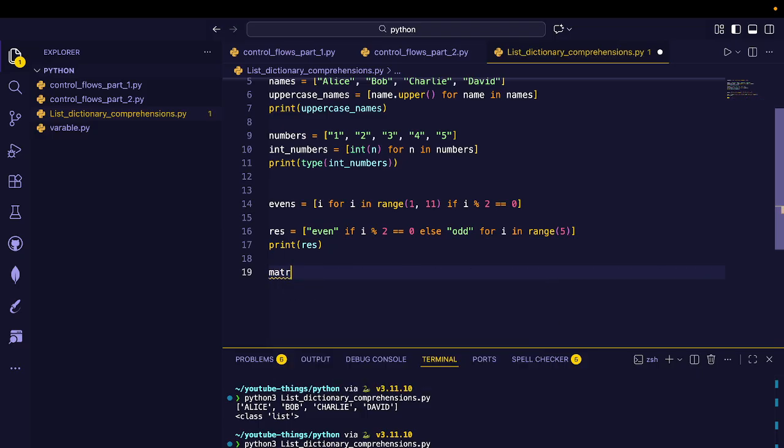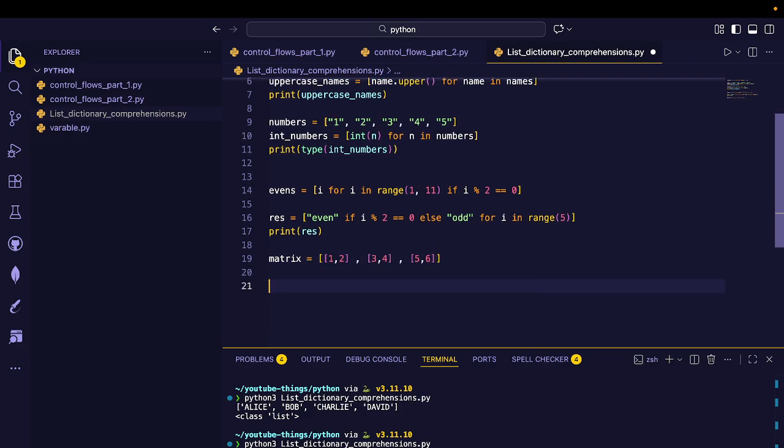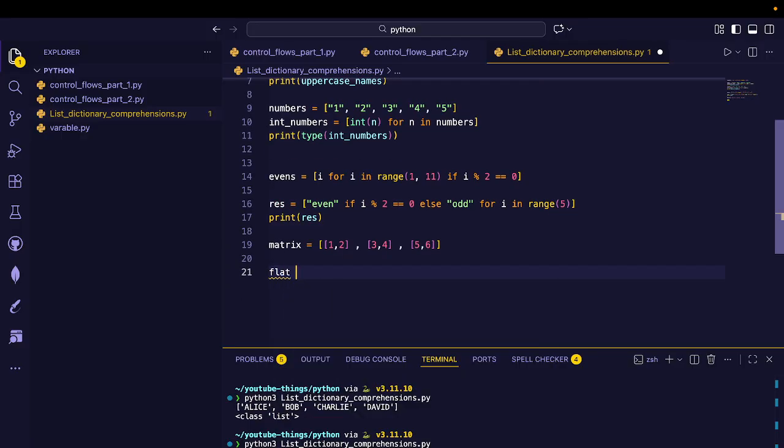Matrix is equal to 1 to 5 6. Flat will be the perfect way to do it.